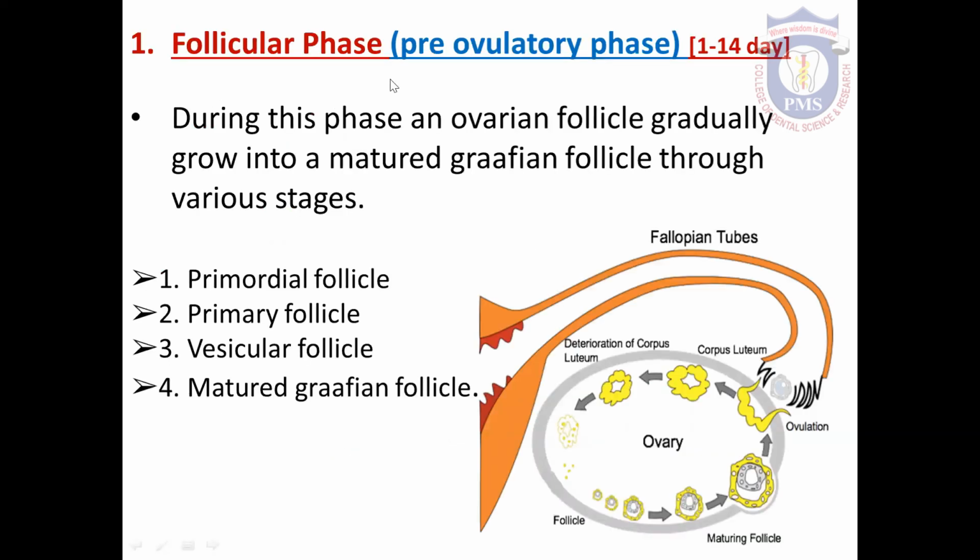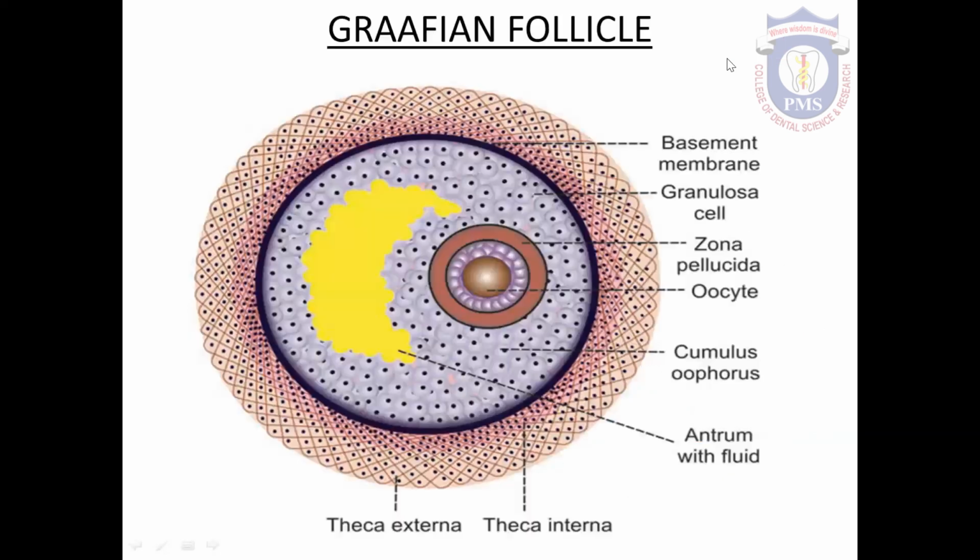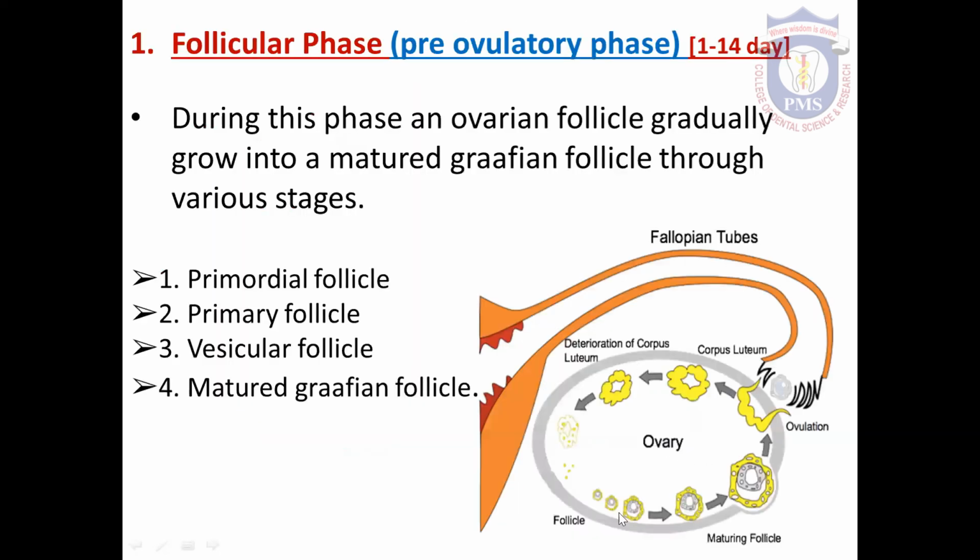Follicular phase. Follicular phase extends between day 1 to day 14. During this phase, an ovarian follicle gradually grows into a matured Graafian follicle through different stages. These are the different follicles seen in the ovary. The first follicle is called primordial follicle. The primordial follicles are seen before the birth. This follicle includes an ovum inside the follicle.